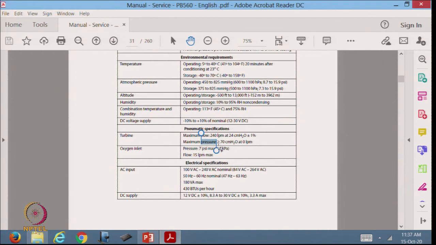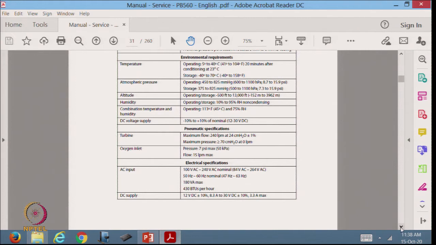Maximum pressure is more than 70 centimeters of water at 0 liters per minute. So, when you have shut it off completely, this is the pressure it gives. DC supply 12 volt DC plus minus 10%, 8.3 amperes to 30 volt DC plus minus 10%.